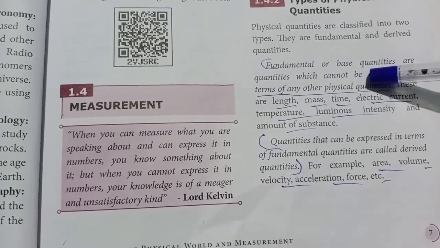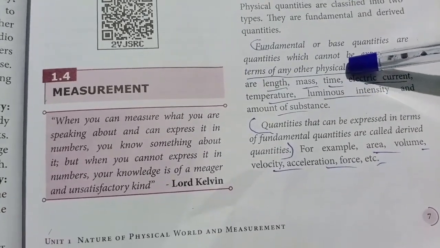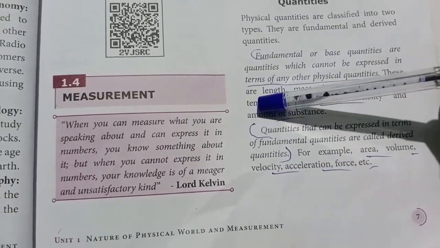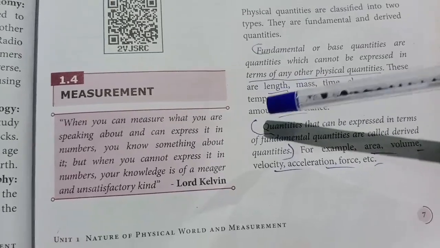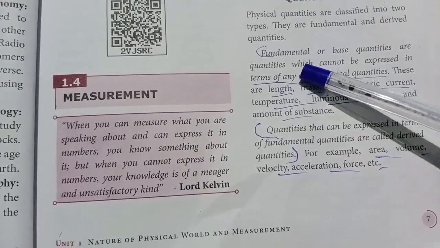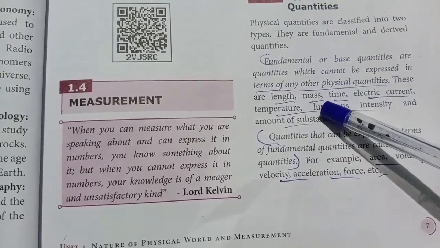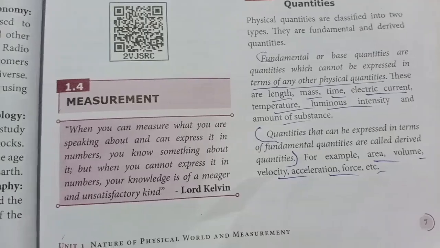We cannot use time instead of length. We cannot use electric current instead of length. That is what a fundamental quantity is. Fundamental quantity means which cannot be expressed by using any other physical quantities.